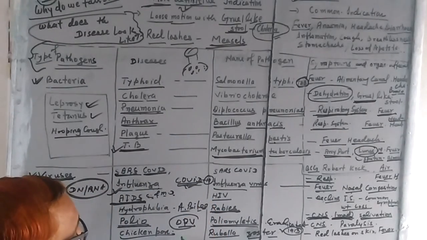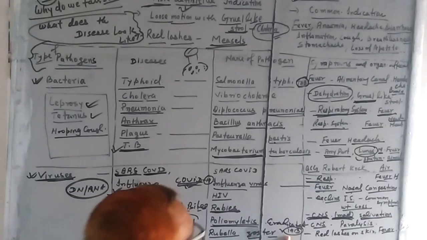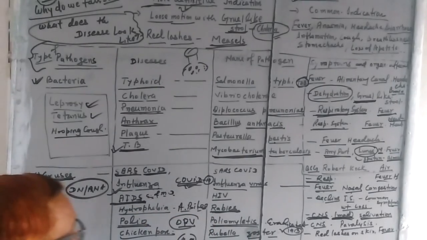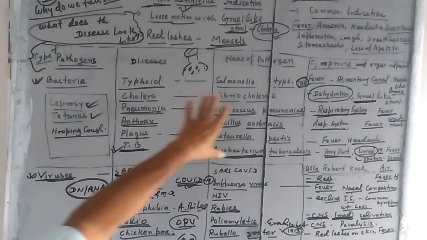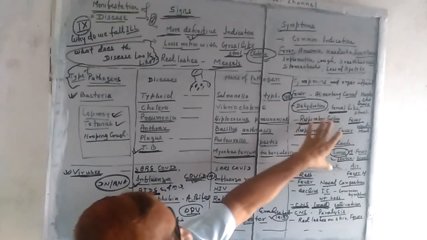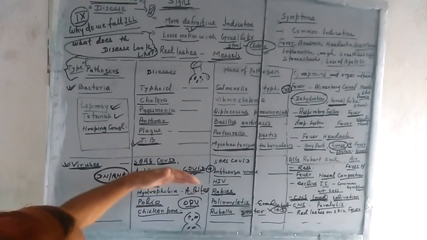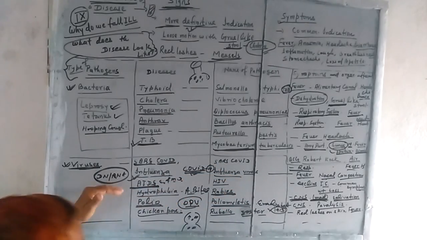Chicken pox: on the body, various spots and blisters grow, and the varicella zoster is the causal agent. Red rashes on the skin and fever are the common indications. So these are the various types of pathogens, their diseases, and the important symptoms developed in your body that I have told you. Next I will give you further information about other diseases.